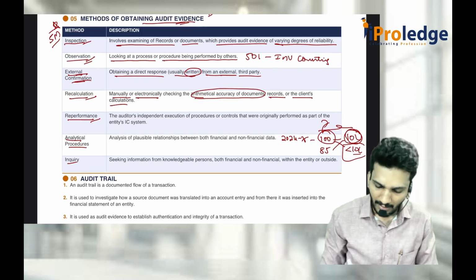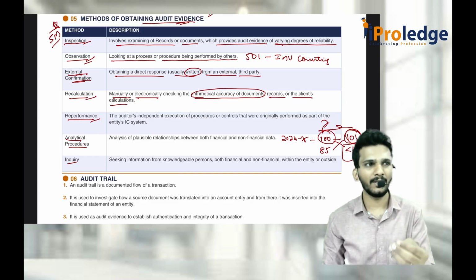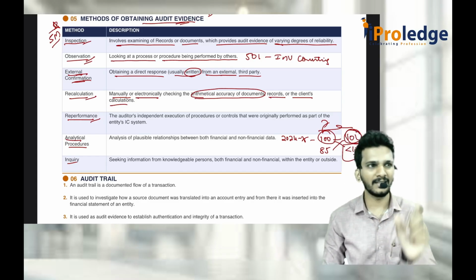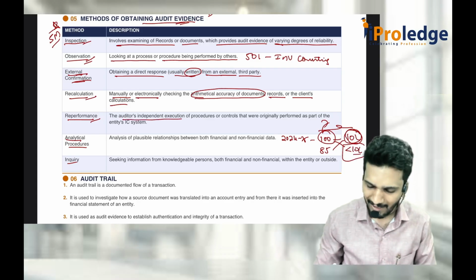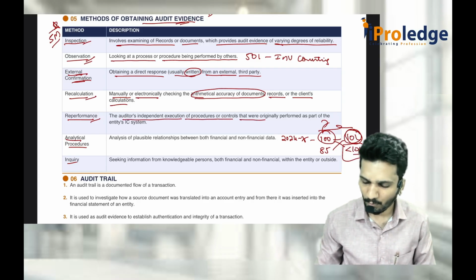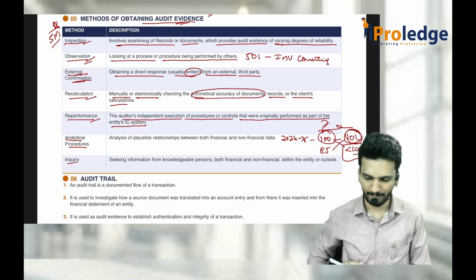Reperformance means whatever work was already performed by the company or the auditor, you are redoing that again. It is not just one part of the work, it is the entire work. It is the auditor's independent execution of procedures or controls that were originally performed as part of the entity's internal control system. You are redoing that again.